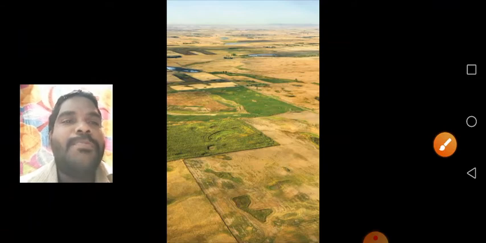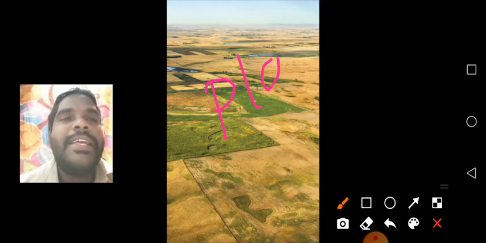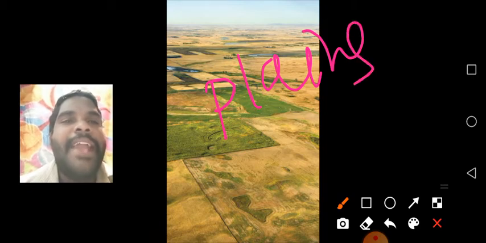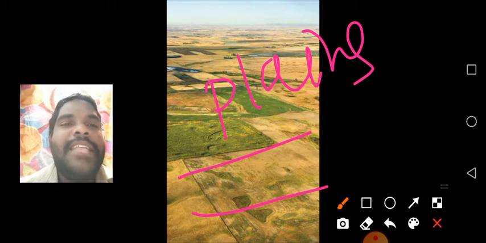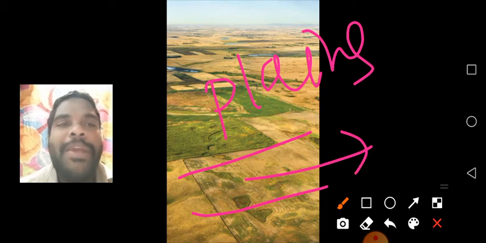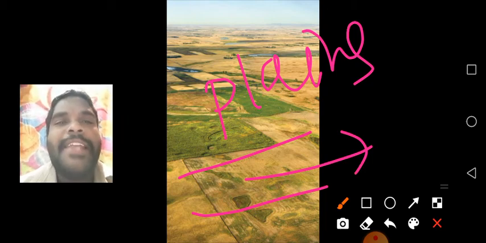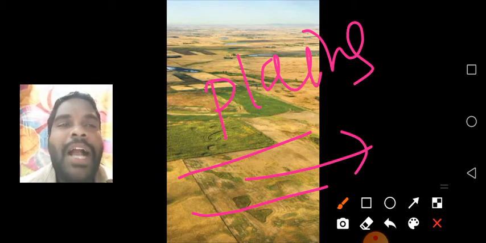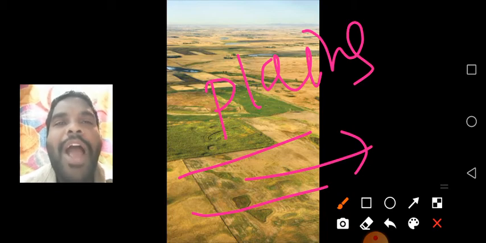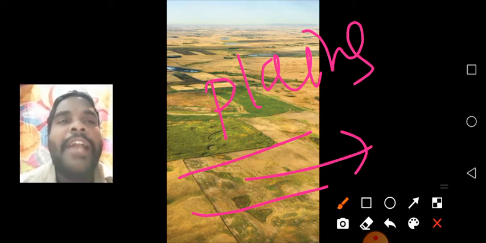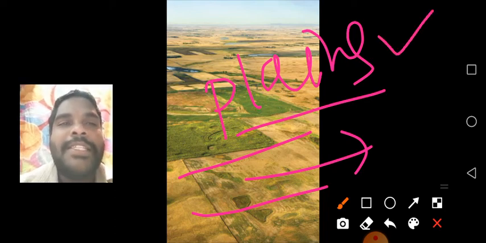The next one is plains. What are these? Plains. See, the plains are low-lying areas. These areas are suitable for farming. Understand children? How are plains formed? You already learned in the previous class. The river carries the fine sand and silt. It will be deposited on the banks of the river and it forms plains. These plains have fertile soil, suitable for farming.